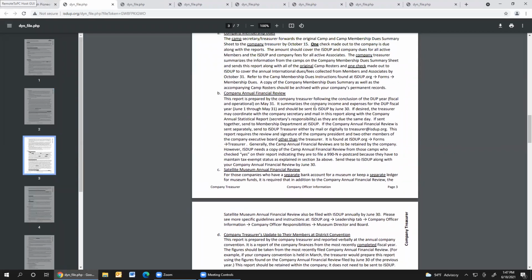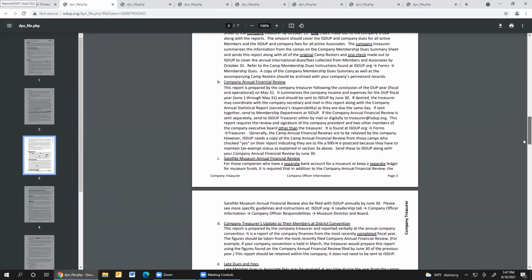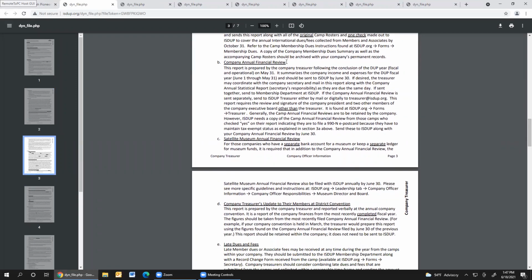Here in the company reports, it talks about the company annual financial review. One thing I need to make note of here: this is due to me on June 30th. Generally, you will have collected all of your camp annual financial reviews by June 15th, and for the most part, those are kept at the camp level. But if you have camps who are responsible for buildings, such as a little cabin or a little camp museum, and they're responsible for filing that 990N e-postcard that we're going to talk about in just a minute, I need a copy of that camp review for just those camps when you send in your company review.